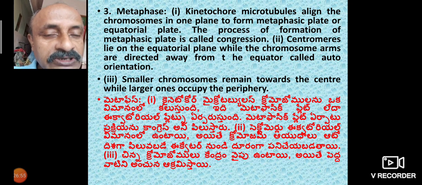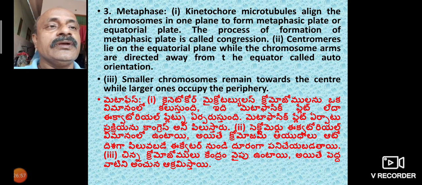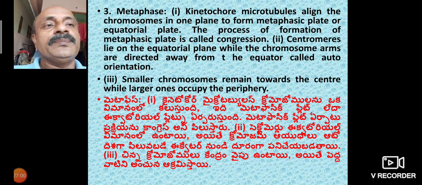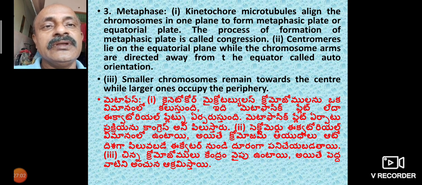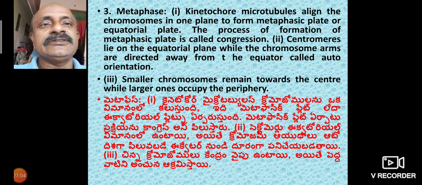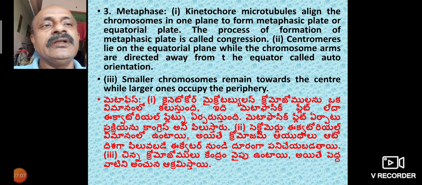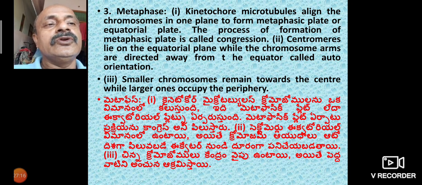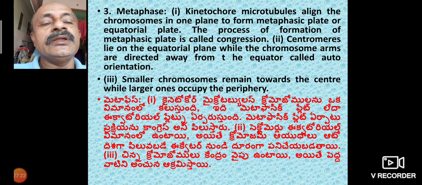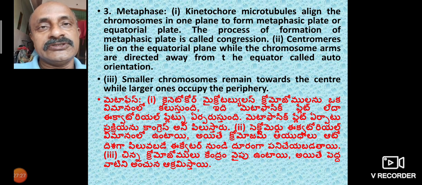The process of formation of the metaphasic plate is called congregation. The centromeres lie on the equatorial plate; they are arranged in the equatorial plane, meaning the central part. Meanwhile, the chromosome arms are directed away from the equatorial plate, called auto-orientation.